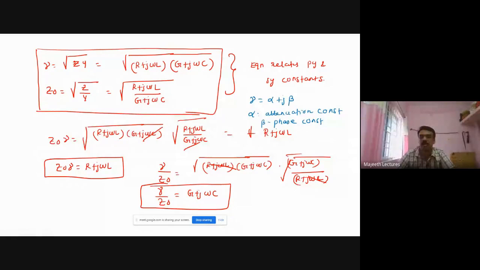Attenuation is opposite to amplification. In amplification, you increase the amplitude of the signal, whereas in attenuation, the power or amplitude of the wave gets reduced. So how much the power of the signal or wave gets reduced when it is propagating from transmitter to receiver is given by the attenuation constant. Beta is the phase shift per unit length, that's what we have studied.